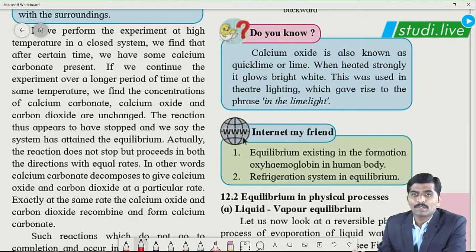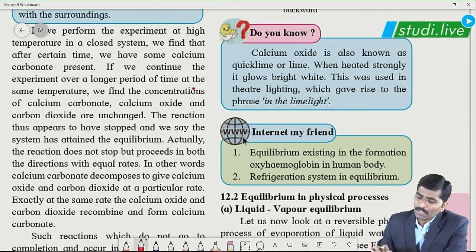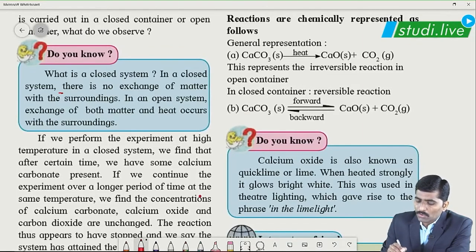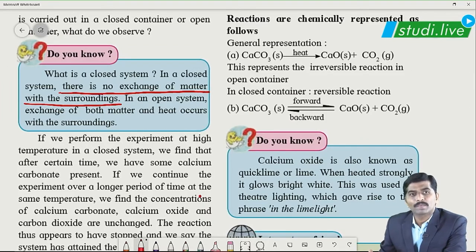For example, we will be studying the decomposition of calcium carbonate, that is limestone, in two different systems, that is open system and closed system. But before that, what is a closed system? Let us have a look. What is a closed system? There is no exchange of matter with the surroundings. This is the definition of a closed system. And how it can be imagined, let me explain.